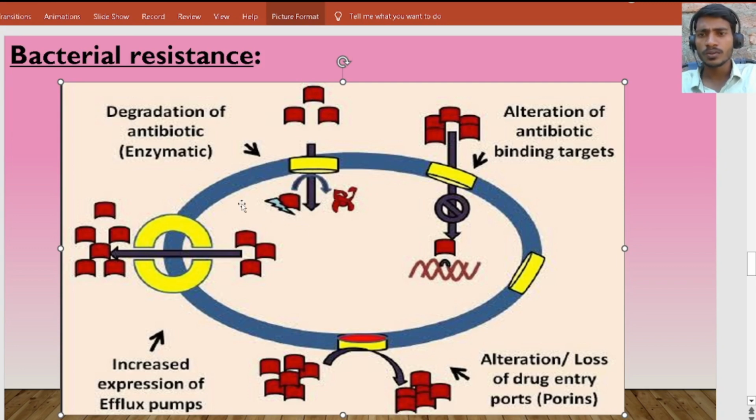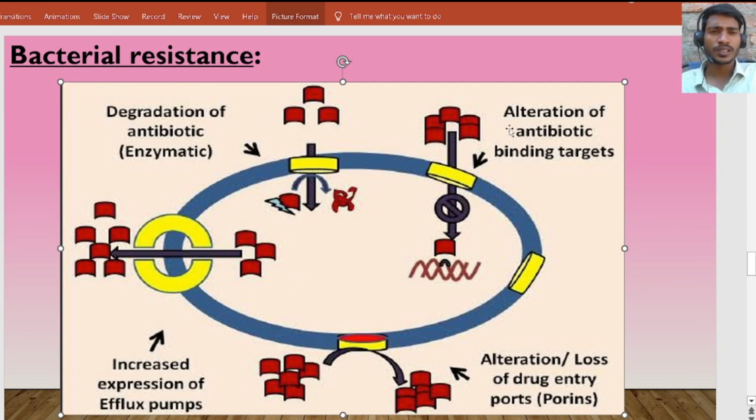But due to some enzymes like penicillinase and cephalosporinase, these enzymes will break down the penicillin and convert it into penicillinic acid. So it is an inactive substance which cannot inhibit the process of transpeptidation. So the bacteria will survive and the action of this penicillin will be inhibited.